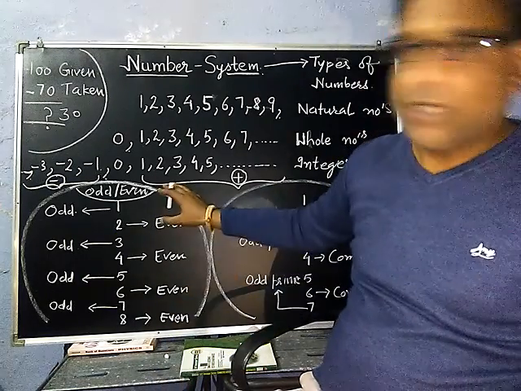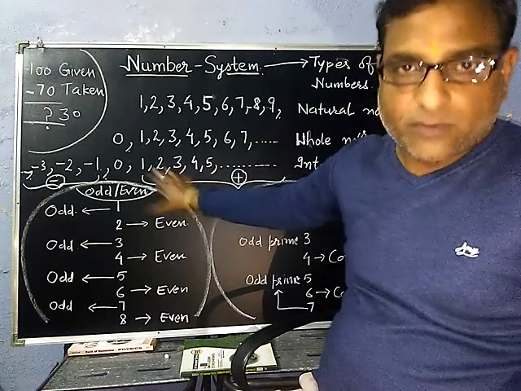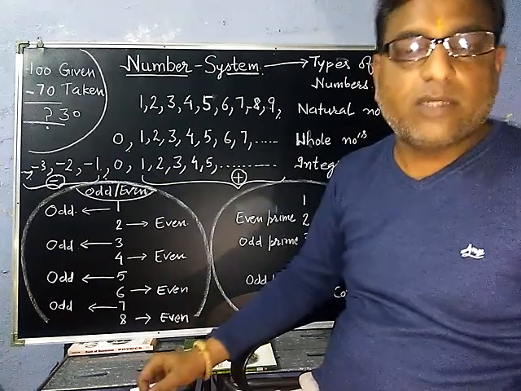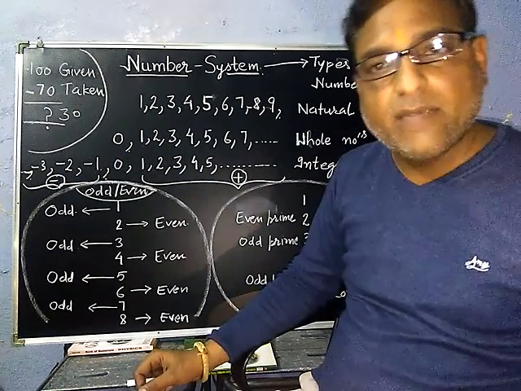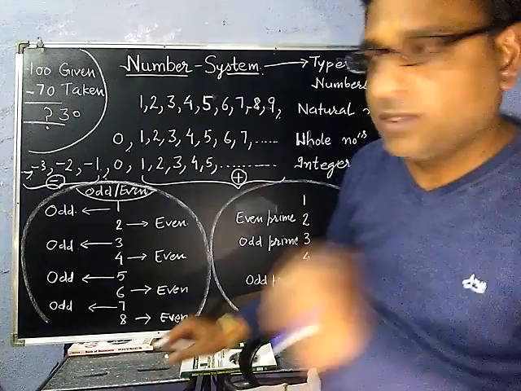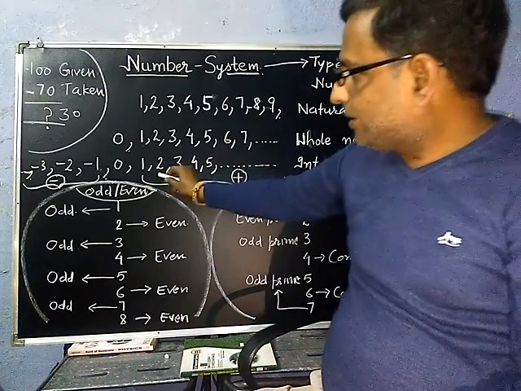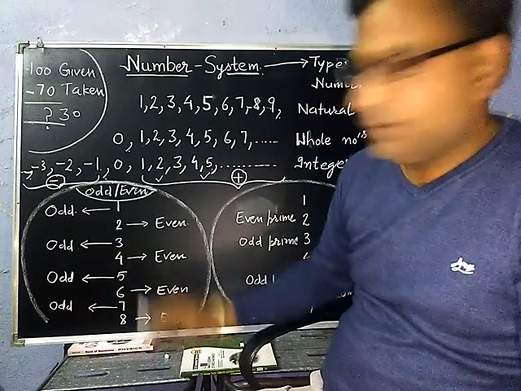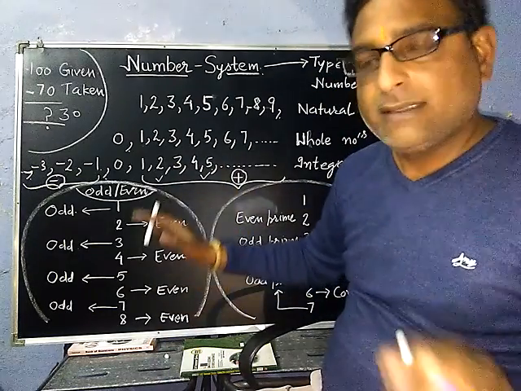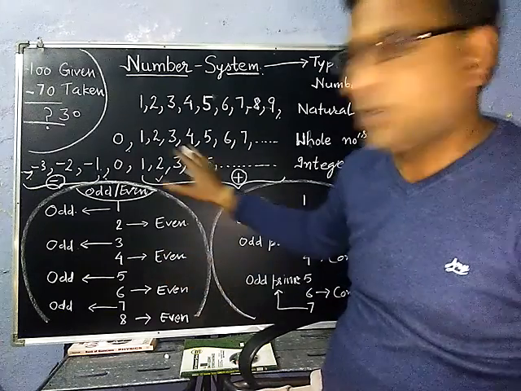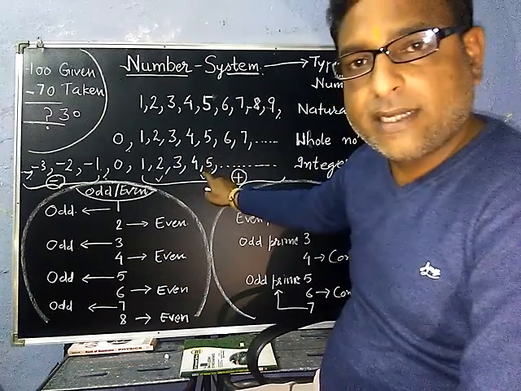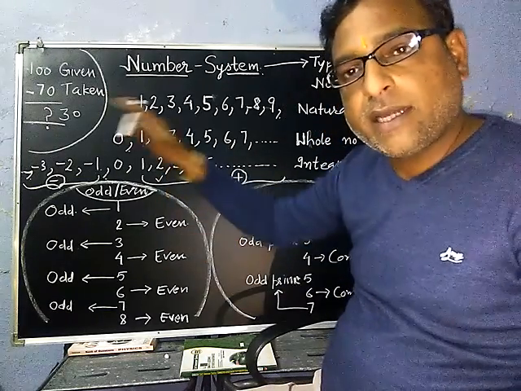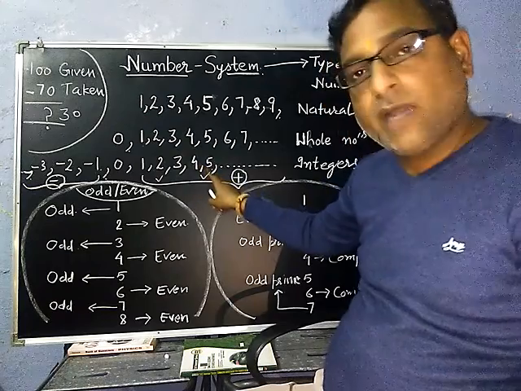One more thing I want to tell you here: the numbers which are on the right hand side of 0 are bigger than the numbers on the left hand side, and that rule is applicable to each and every two numbers. Suppose, see here, let's compare 2 and 5. Which number is on the right hand side? You can ask your wards, they can clearly tell you that 5 is on the right hand side. So the number on the right hand side will be greater. That's why 5 is greater.